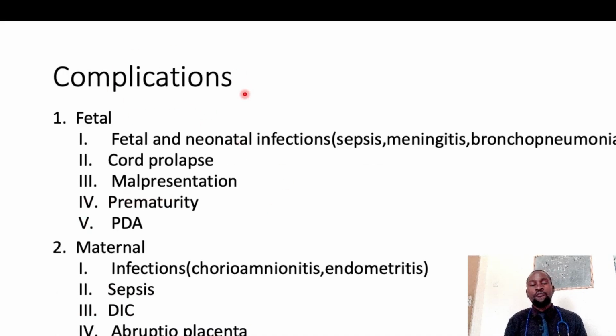What are the complications of PROM and PPROM? So we divide them into fetal complications and maternal complications. So on the fetal side, what are the complications? It can be fetal and neonatal infections. So you remember that barrier against infection has been breached, and so these fetuses can easily develop an infection. And this is something you can see when they are born as neonates also, because they may end up with sepsis, they may end up with meningitis, they may end up with bronchopneumonia, because they may have acquired some infection in the process.